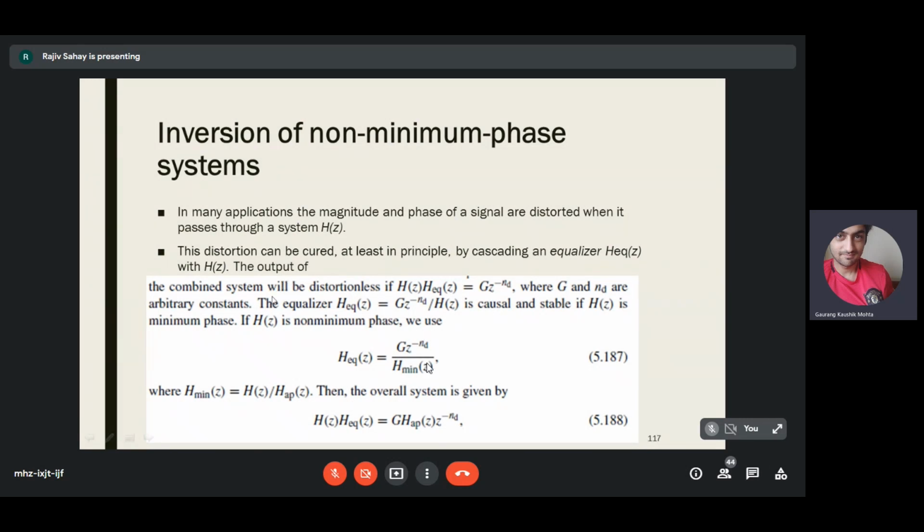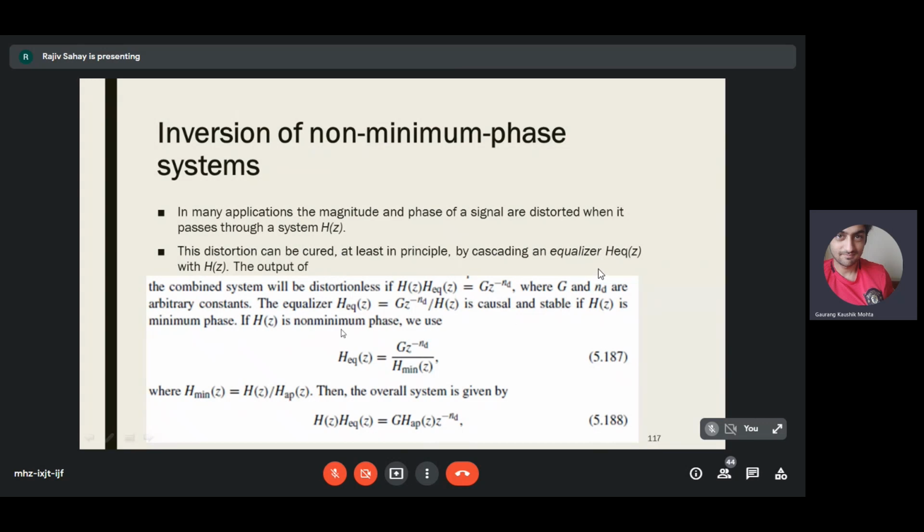The output of the combined system will be distortionless if H of Z times H equalizer of Z is equal to G times Z to the power minus n_d. G is just a scaling and Z to the power minus n_d will introduce a constant lag. So the equalizer system can be built as G times Z to the power minus n_d by H of Z, which is causal and stable if H of Z is minimum phase. This is important. If you want to build an equalizer system, which is an inverse system, it has to be causal and stable only if H of Z is minimum phase.